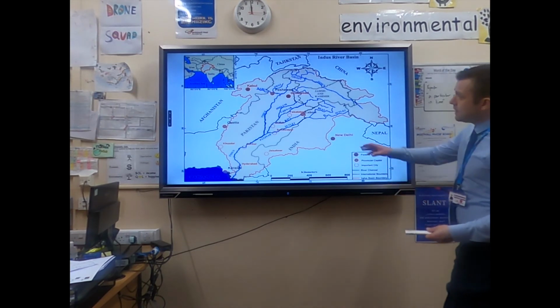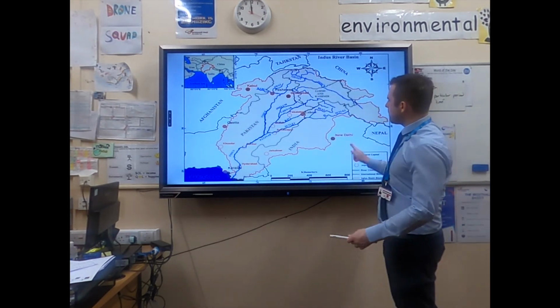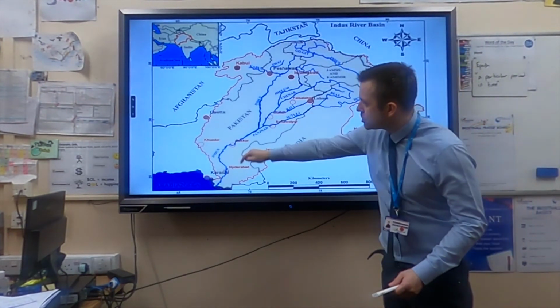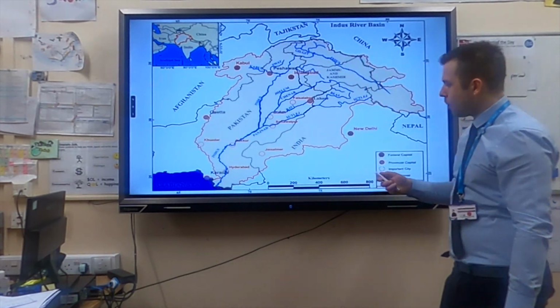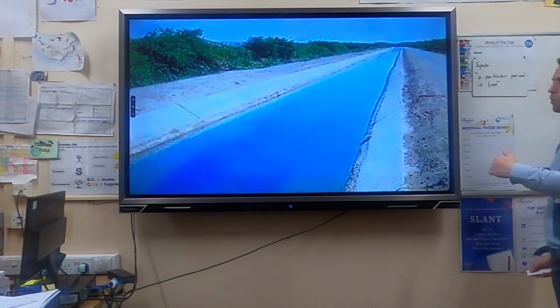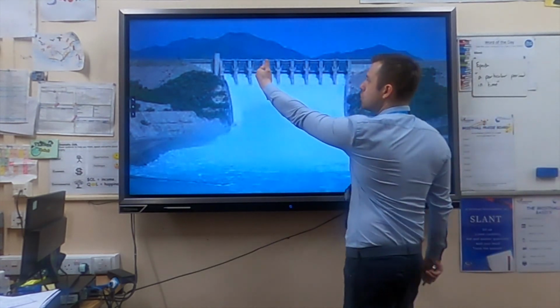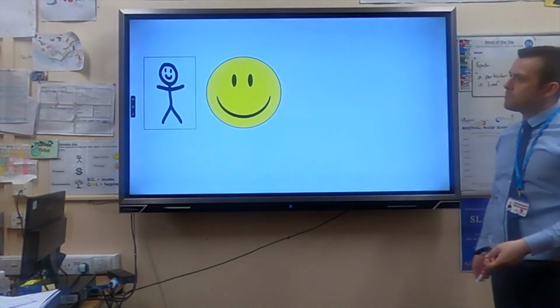And we can see, here is the River Indus. This red line shows the drainage basin, so any drop of rain that lands within this drainage basin eventually gets to the River Indus, and it spans across both India and Pakistan. This is an example of a canal that transports the water from one place to another. This is an example of a dam. The water will be stored behind it, released when needed, and can also generate hydroelectric power.